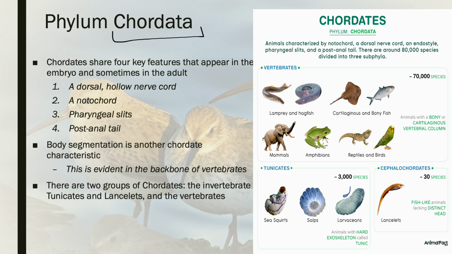Chordates also have body segmentation. So if you think about yourself, you may wonder, where in the world do I have body segmentation? Our backbone, made of vertebrae, is a repeating unit of a body plan, that is our body segmentation. And there are 2 big groups. So even within phylum Chordata, not everybody is a vertebrate. We have invertebrate chordates. These are called tunicates and lancelets. So here's the lancelet here. But everything else is going to be a vertebrate.